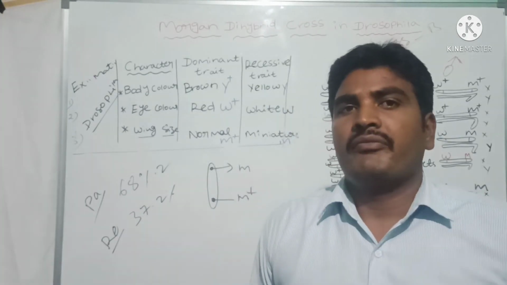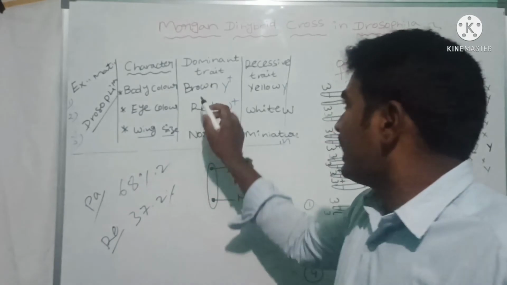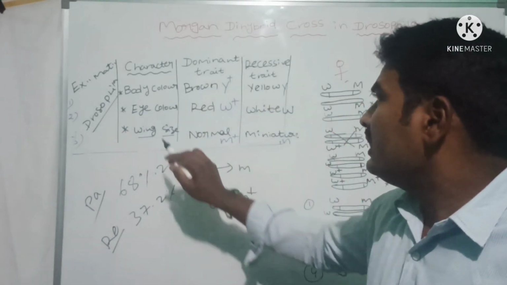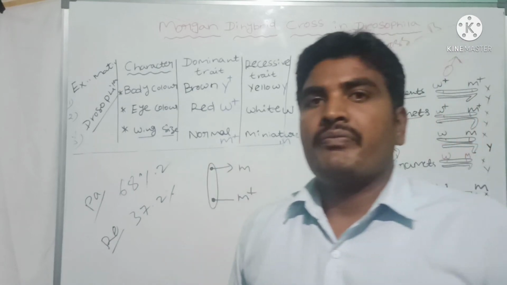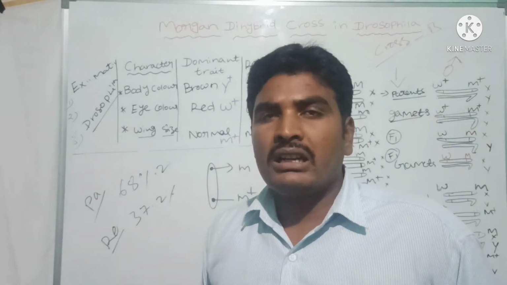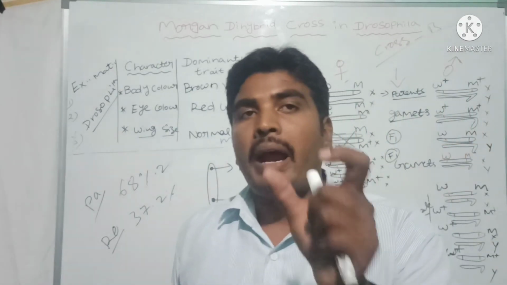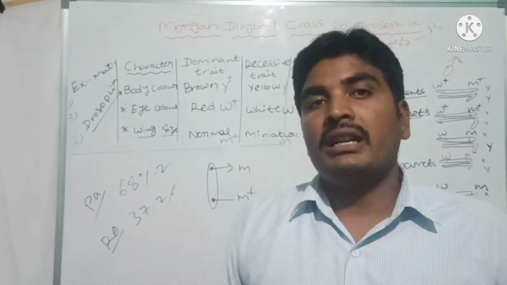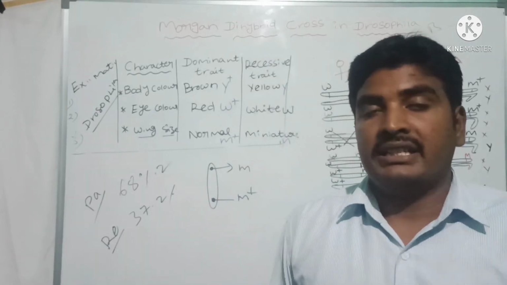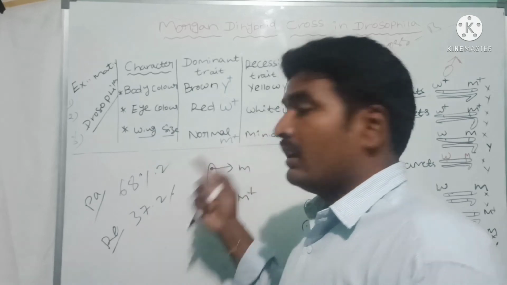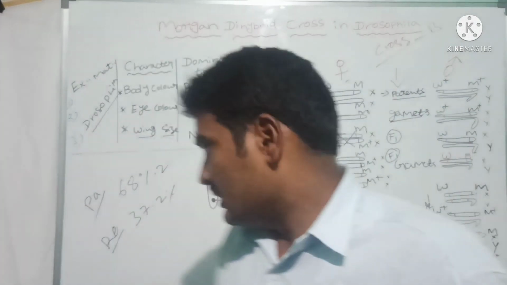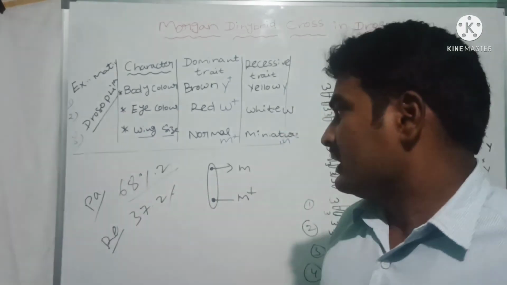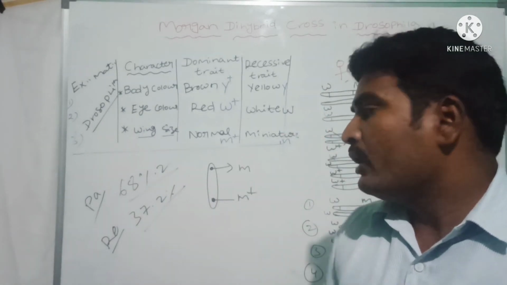The cross between brown body and yellow body, and eye color red eye with white eye, is cross A. In cross A we expect parental combination 98.7% and recombination 1.8%. Let us come to cross B. The parental combination is 68.2% and recombination 37.2%.